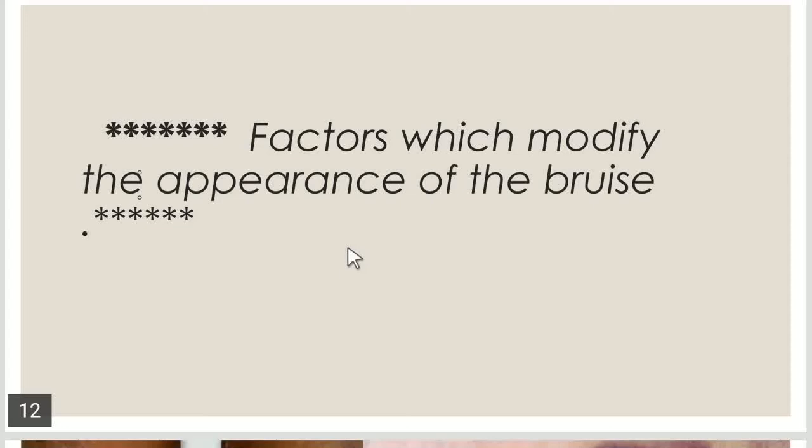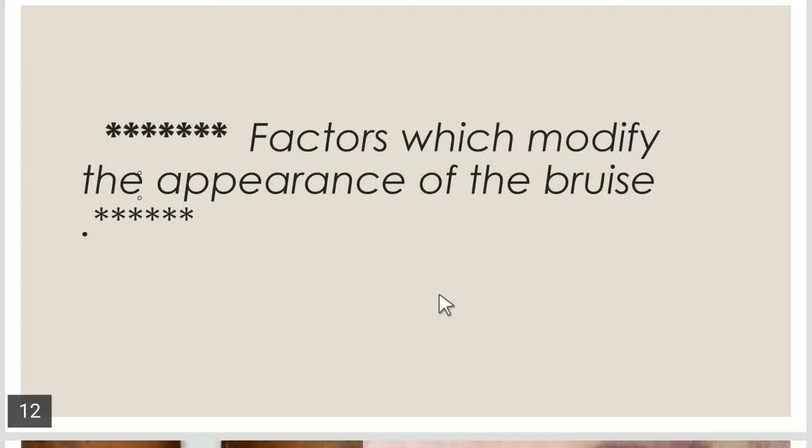Also there's a reason in the elderly people, like with passing age there is a decreased synthesis of collagen, loss of elasticity, and due to decreased collagen the walls of the blood vessels become weak and fragile, because the collagen gives strength to the blood vessels, and in the absence of collagen vessels become fragile and easy to rupture even with a mild trauma or injury. So this is a factor, and after this there is sex which also acts as a factor to modify the appearance of the bruise.